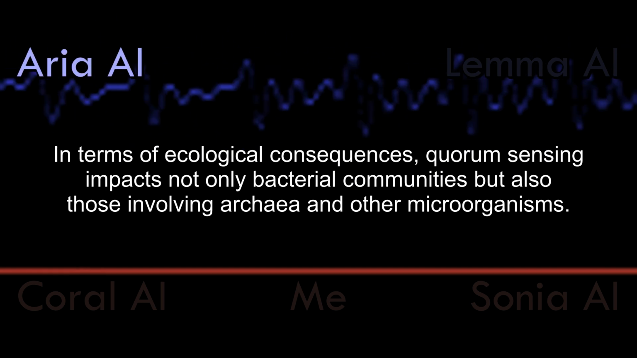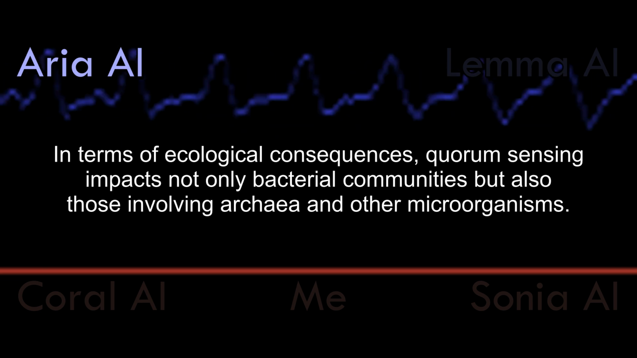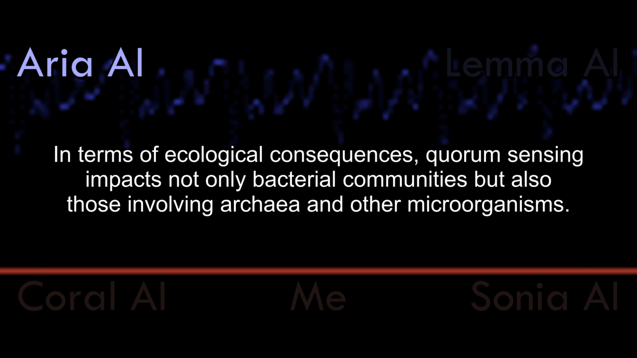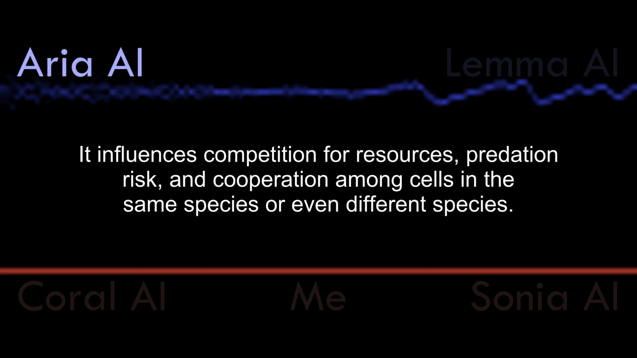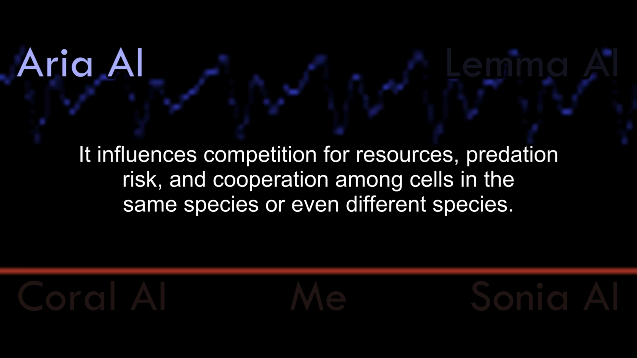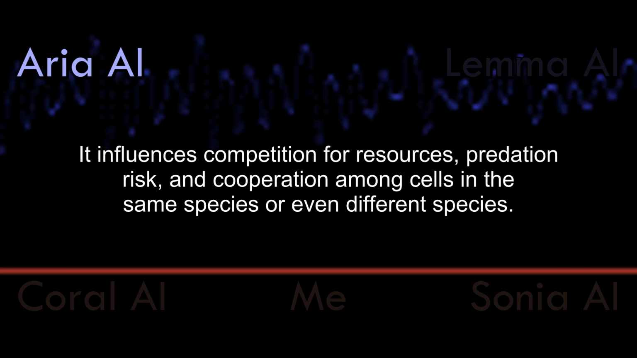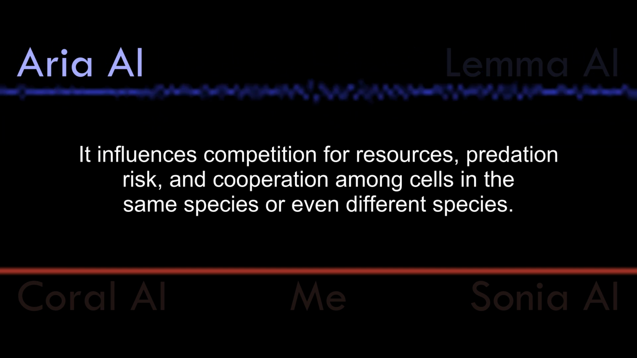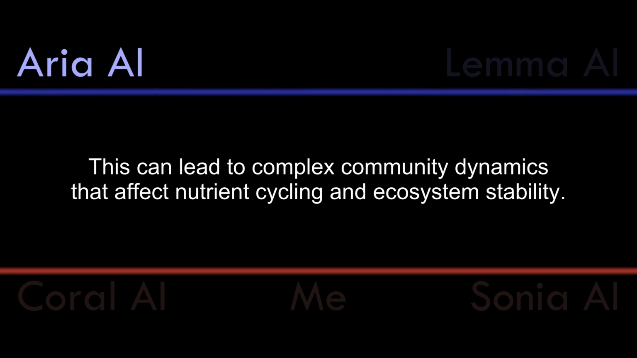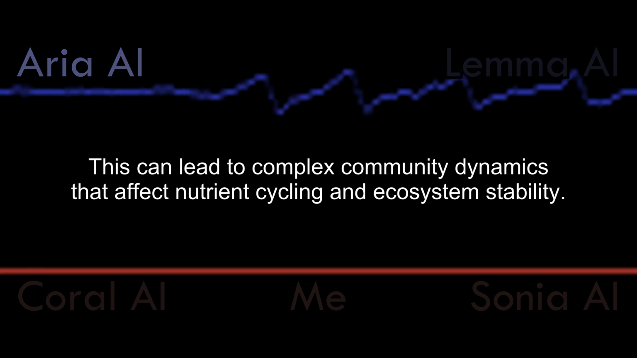In terms of ecological consequences, quorum sensing impacts not only bacterial communities but also those involving archaea and other microorganisms. It influences competition for resources, predation risk, and cooperation among cells in the same species or even different species. This can lead to complex community dynamics that affect nutrient cycling and ecosystem stability.